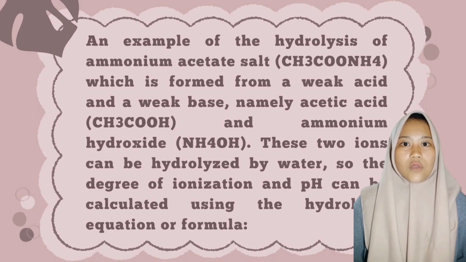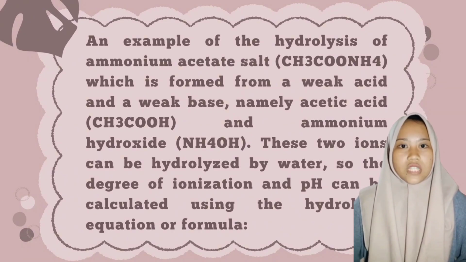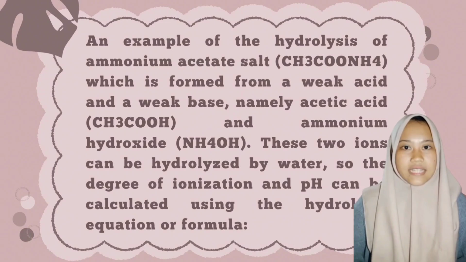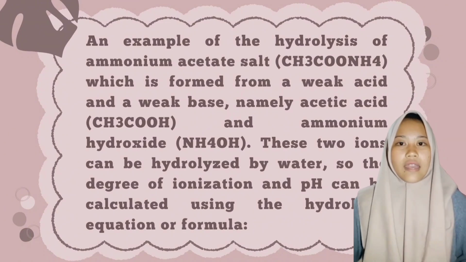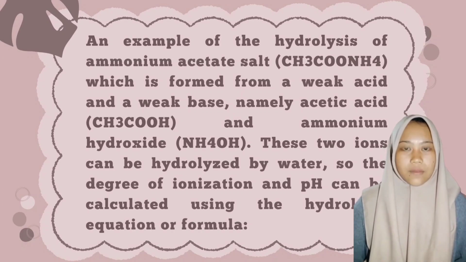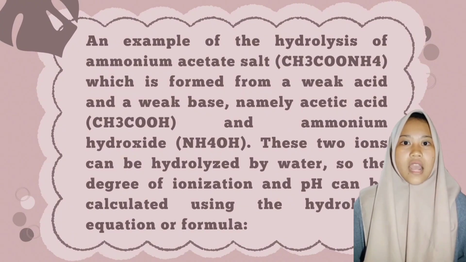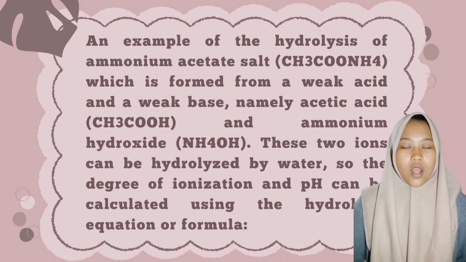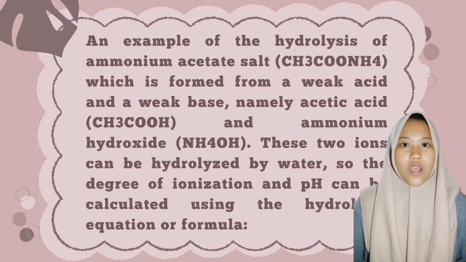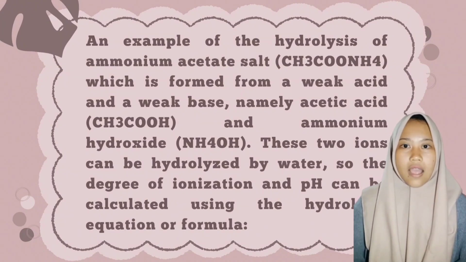An example is the hydrolysis of ammonium acetate salt, which is formed from a weak acid and weak base, namely acetic acid and ammonium hydroxide. These two ions can be hydrolyzed by water. So, the degree of ionization and pH can be calculated using the hydrolysis equation or formula.